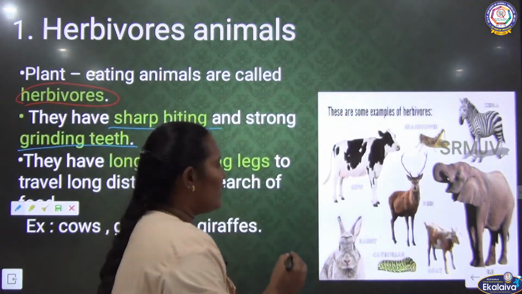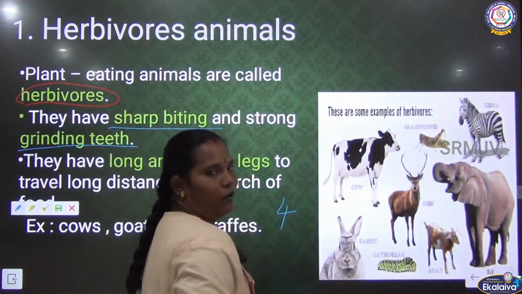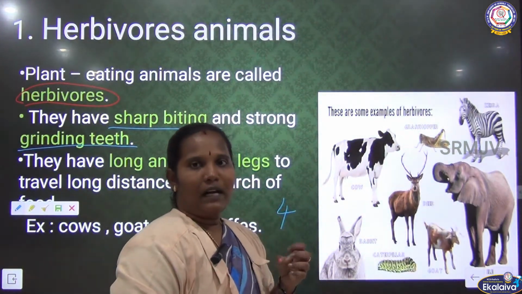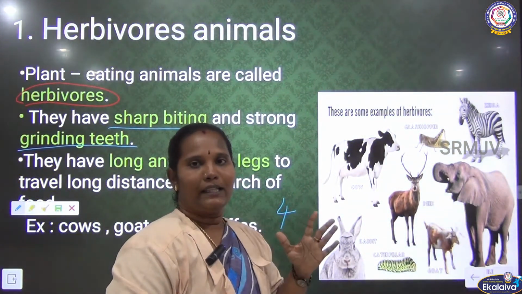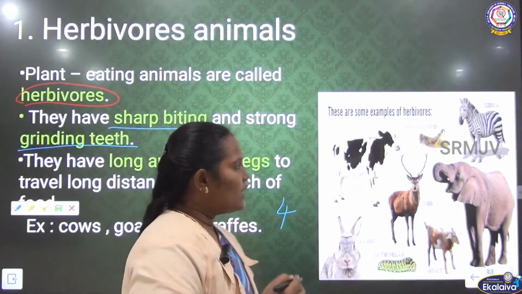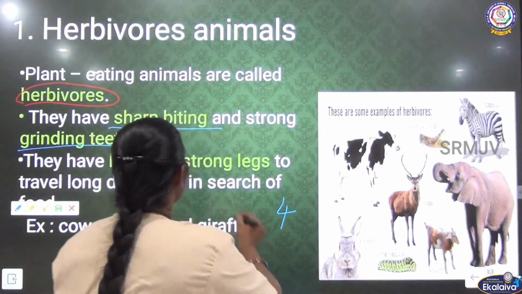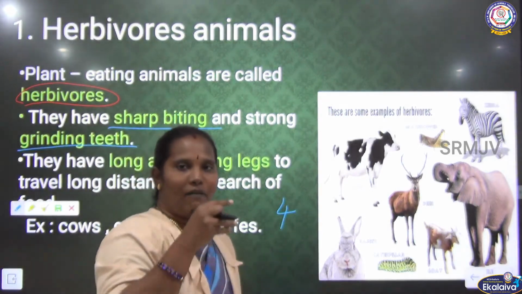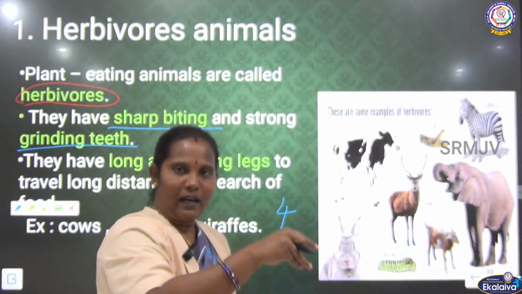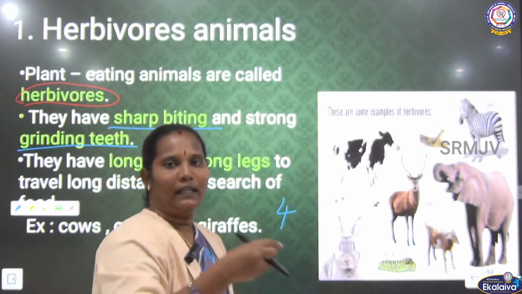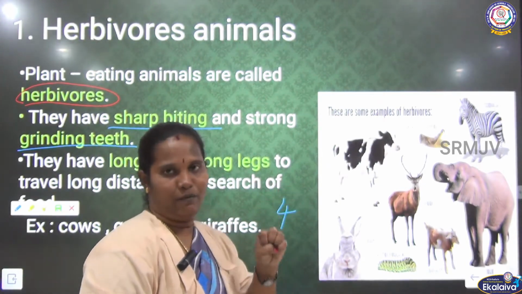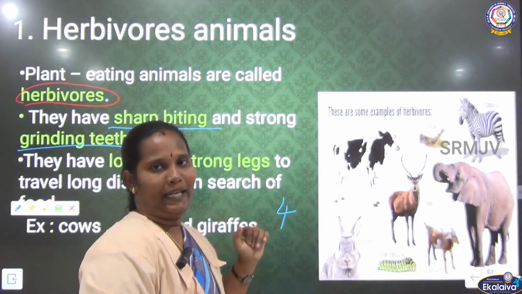We know very well our teeth we can divide into 4 types: cutting teeth, tearing teeth, and chewing teeth like molars and premolars. Especially these animals have sharp biting teeth. While eating plants such as grass or leaves, first of all they have to bite that food, so they have sharp biting teeth.